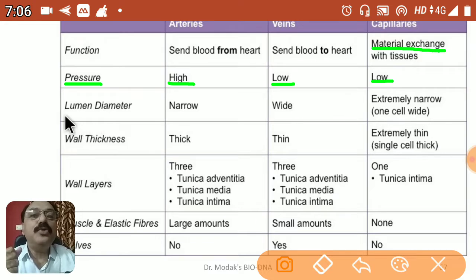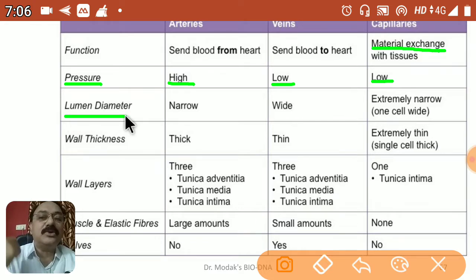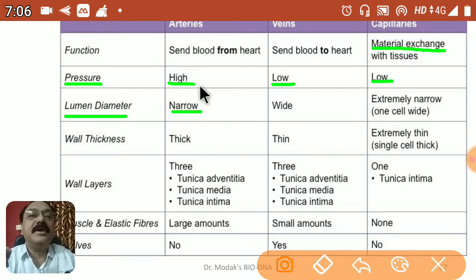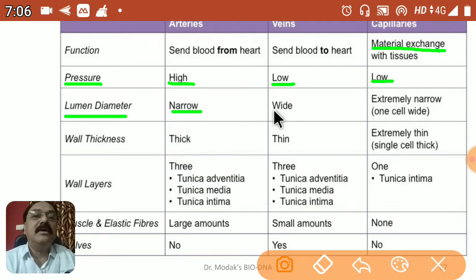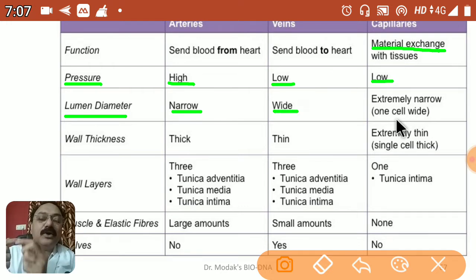If we talk about the internal lumen, as I showed you in an earlier slide, it is narrow in the case of arteries, and therefore the blood is transported at very high pressure, while in veins the lumen is very wide. And in the case of capillaries, it is extremely narrow because the wall is just one cell in thickness. We call it endothelium. Okay, a single wall, and therefore it's very, very thin.